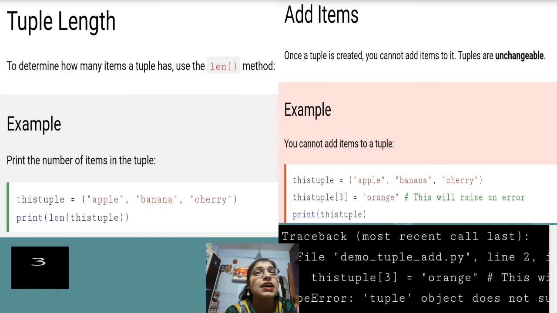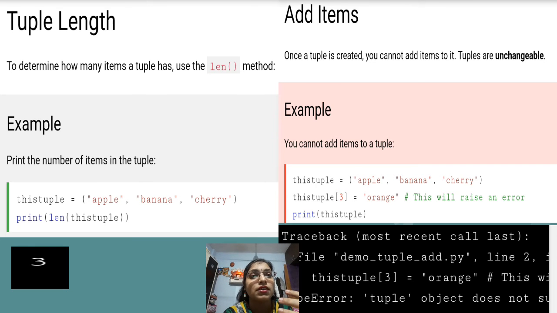Then next, again this is similar to a list. If I want to find out how many items are present inside the tuple, then we can make use of the len function, that is len of this tuple. With the help of this function, we can easily find out the length of the tuple. Just see the example: apple, banana, cherry, we have 3. So definitely the len function will give you the answer 3. So this is the first method of tuple, which is again the same as in the case of list.